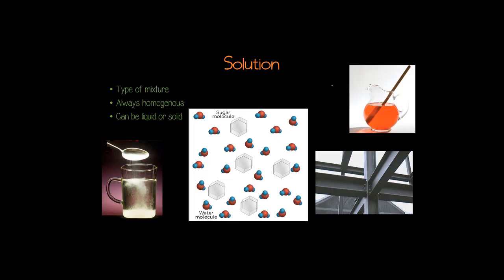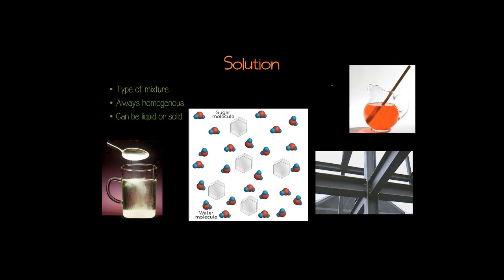Okay, so now you should know the difference between a heterogeneous mixture and a homogeneous mixture. You should also know that homogeneous mixtures that are liquid or solid, we call solutions. Homogeneous mixtures that are gases, like the example from earlier when we talked about air, are still homogeneous mixtures. They're just not called solutions. We call them homogeneous mixtures.